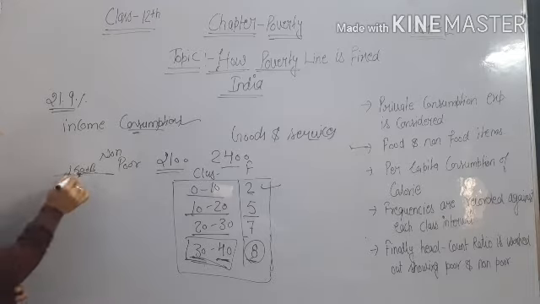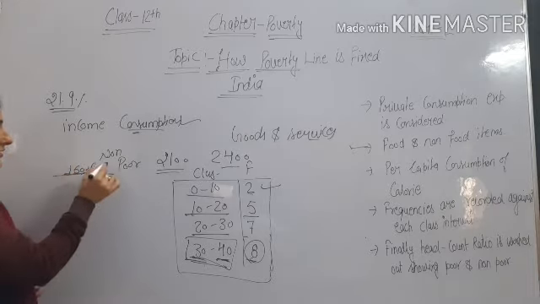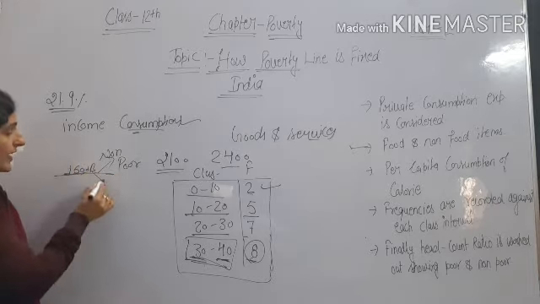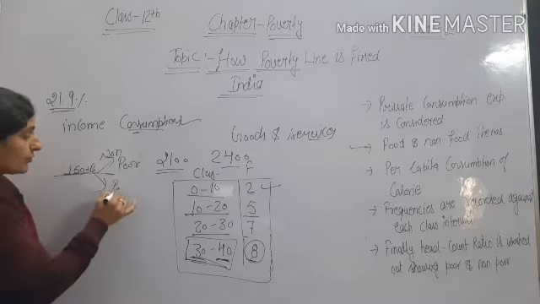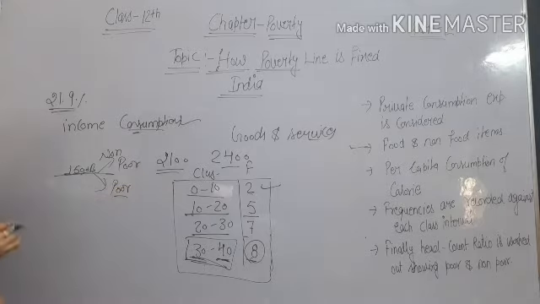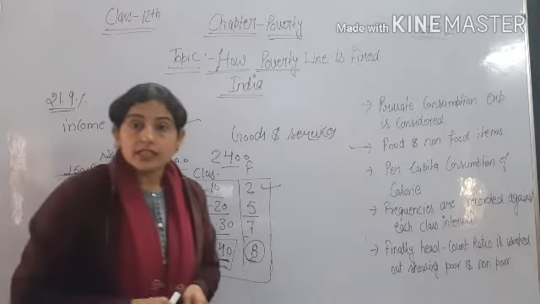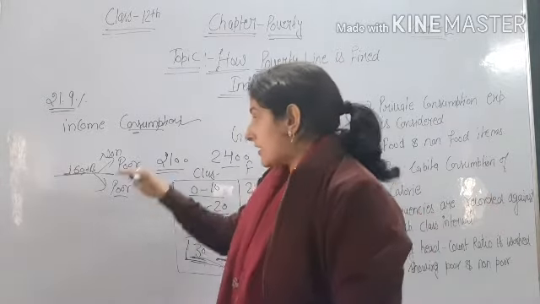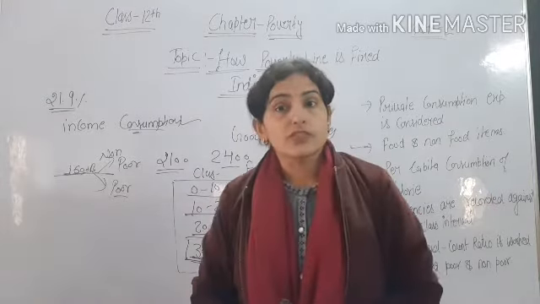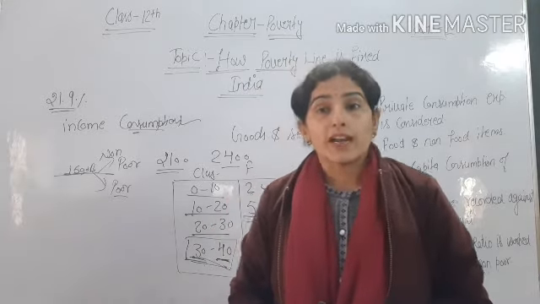People spending more than 1500 per month are called non-poor, and people spending less than 1500 per month are called poor people. So head count ratio is used to measure poverty, as in this we take a cutoff point, and on the basis of that we divide the people into poor and non-poor.